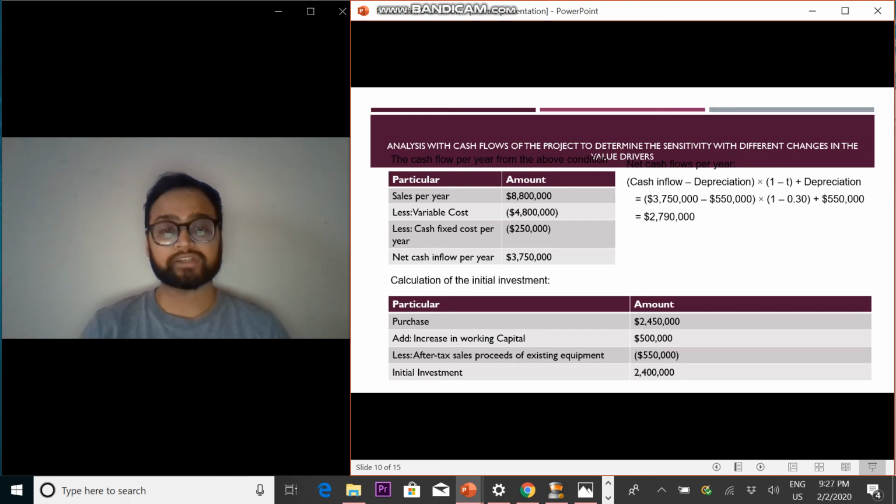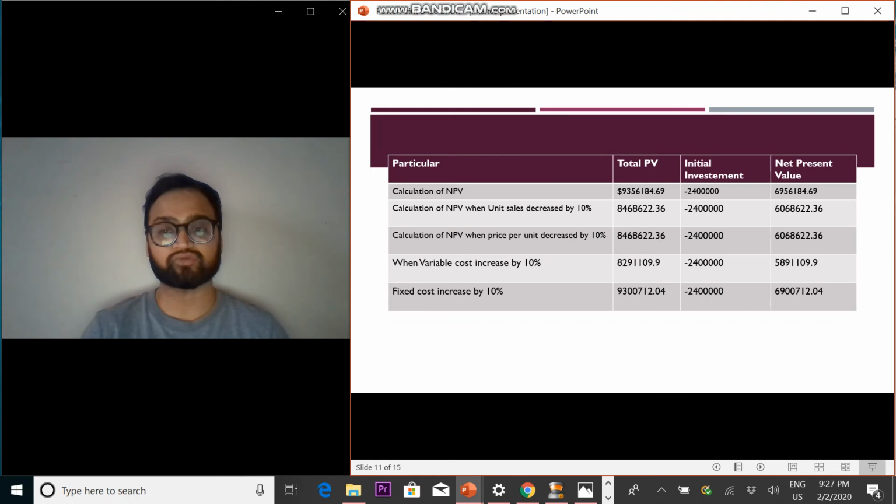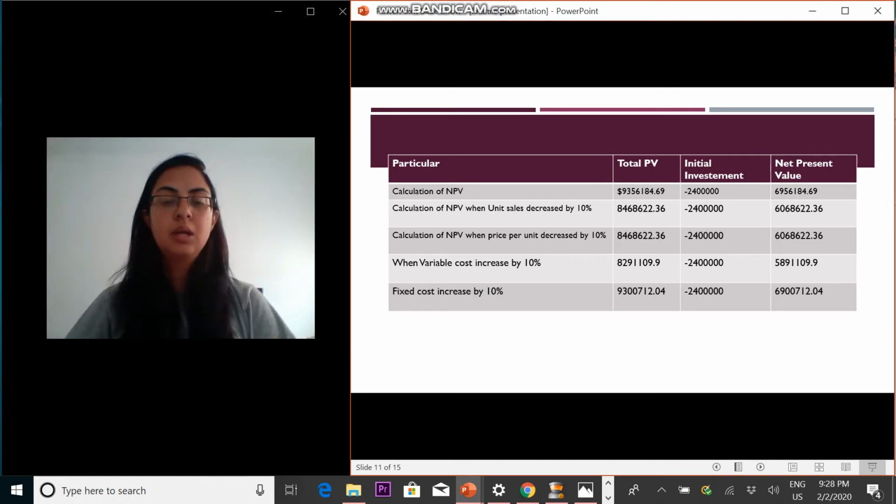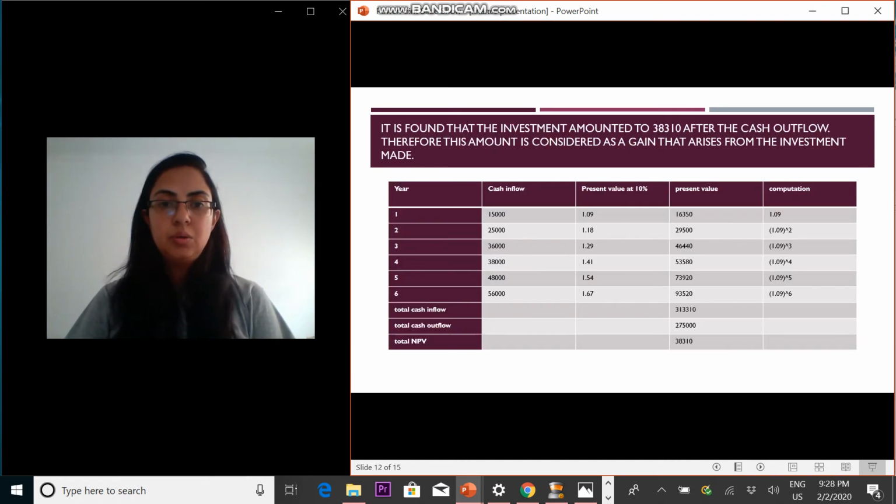The NPV when unit sales decreased by 10% was 606862.36. The NPV when price per unit decreased by 10% was 606862.36. When variable cost increased by 10%, the NPV was 5891109.9. When fixed cost increased by 10%, the net present value was 69007112.04.